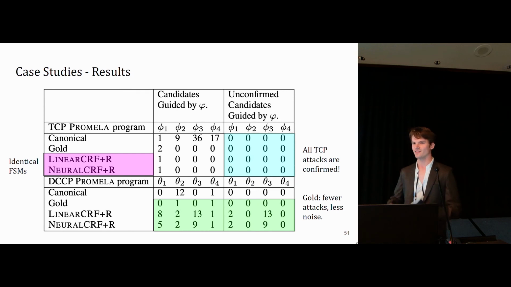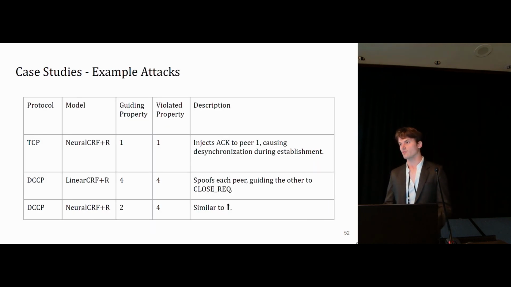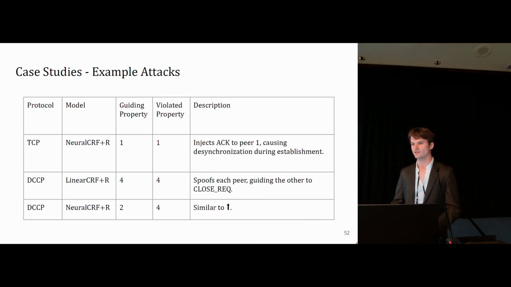And this seems to be kind of a complicated signal to noise trade-off type of thing, and we discuss this more in the paper. I'm also happy to take questions about it. So you may ask, what are these attacks? You say you find attacks. What do those attacks look like?